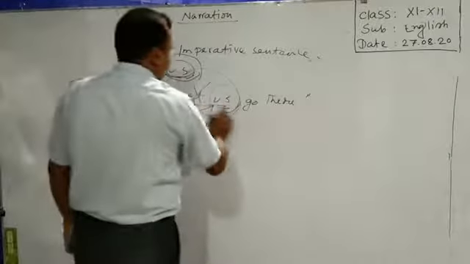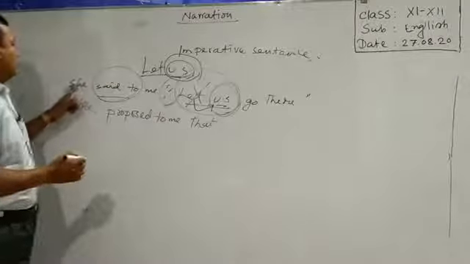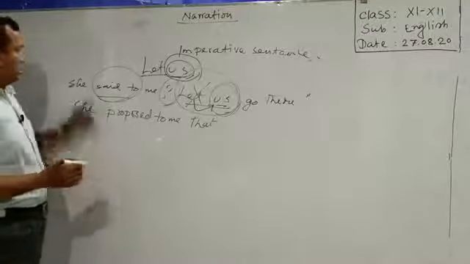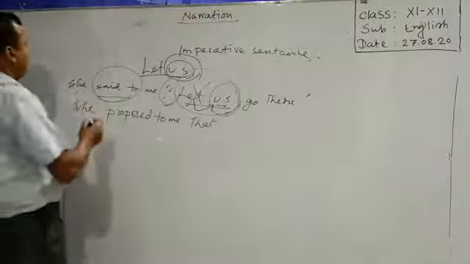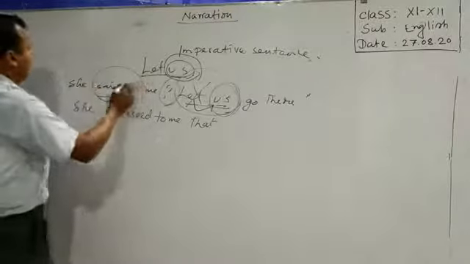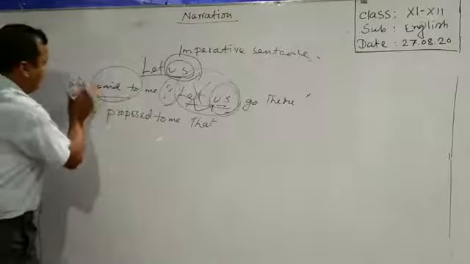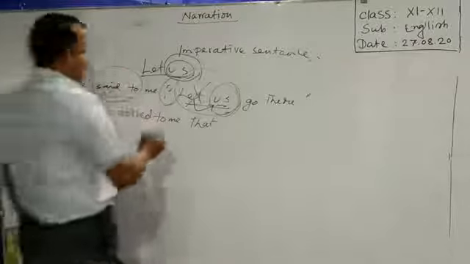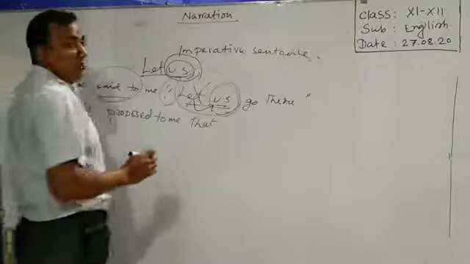Us. This us is indicating both the listener and the speaker. So we have to join them. We have to use the plural form both of she and me. So if you add she with me, what will the plural form be?